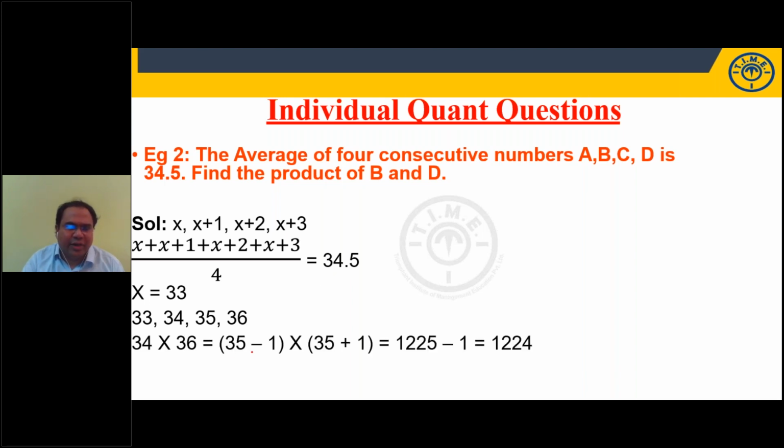See, the calculation: 34 can be written as 35 minus 1, and 36 can be written as 35 plus 1. So (a minus b) into (a plus b) is a square minus b square. 35 square, we know, is 1225, minus 1 square, 1, gives 1224.